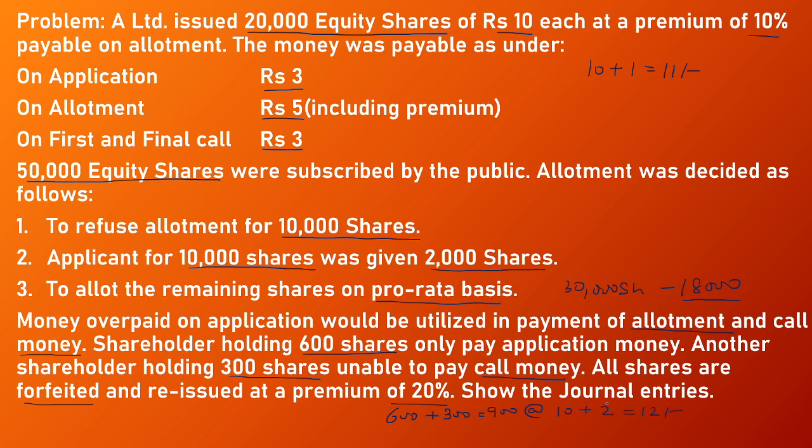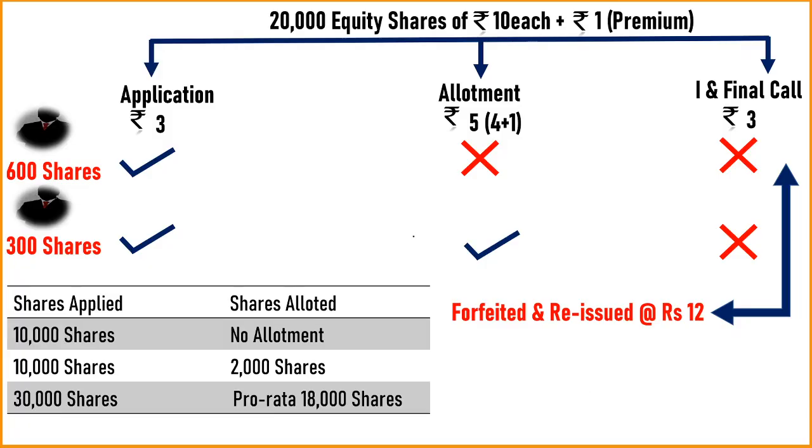Now first we summarize this question. Here the company issued 20,000 equity shares of rupees 10 each at a premium of rupee 1 per share. On application, the company called rupees 3. On allotment including premium rupees 5. On first and final call rupees 3 per share.